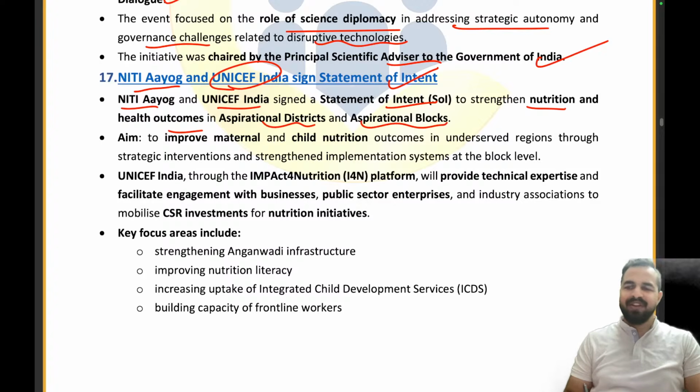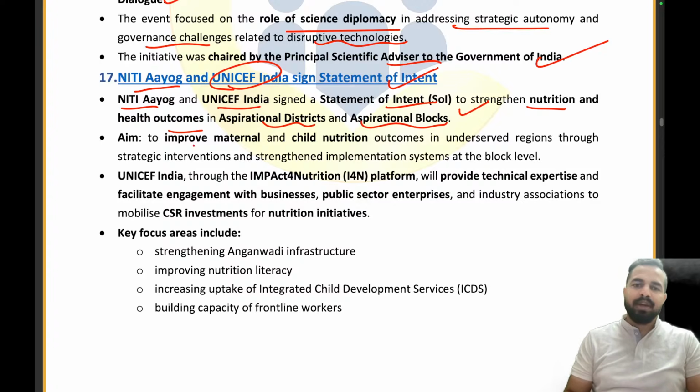So many times we have discussed the aspirational districts and aspirational blocks, right? So I don't think there is a requirement to cover the same thing again, but this time Niti Aayog and UNICEF India have signed a statement of interest, and they will be focusing on the aspirational districts and aspirational blocks. On which areas? Nutrition and health outcomes.